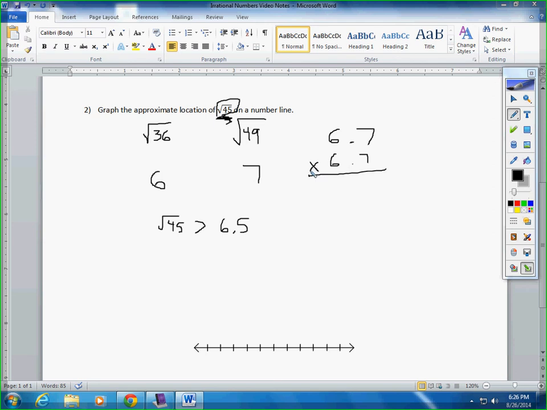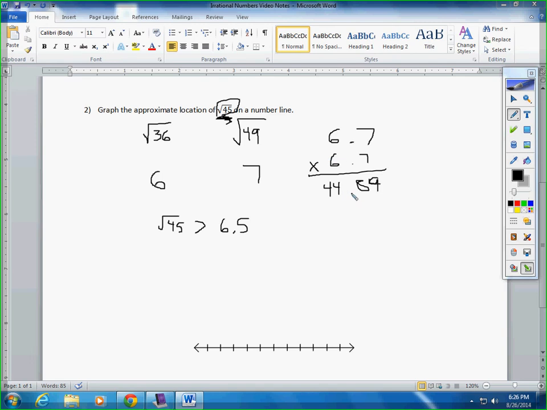Most of you are probably going to go to your calculator because I know how you operate. Okay, as it happens, because I'm going to assume that we know how to multiply, here you have 44.89. I worked this out ahead of time. I can assure you of that. So 6.7 times 6.7 is very close to 45, which means we made a pretty good guess.